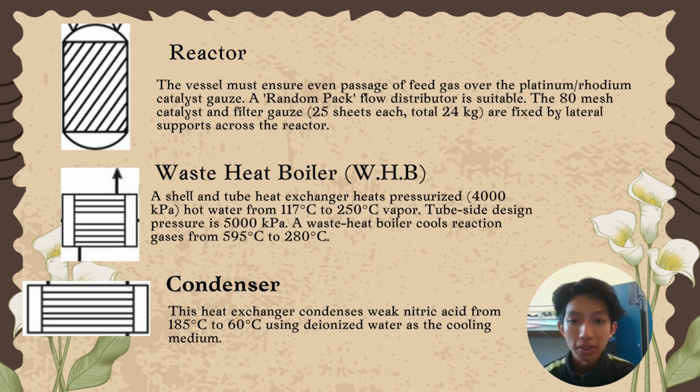So next one is the waste heat boiler, WHB. The shell and tube type heat exchanger heats pressurized 400 kilopascal hot water from 170 Celsius to 250 Celsius vapor. Tube side design pressure is 5000 kilopascal, and the waste heat boiler cools reaction gases from 595 Celsius to 280 Celsius.